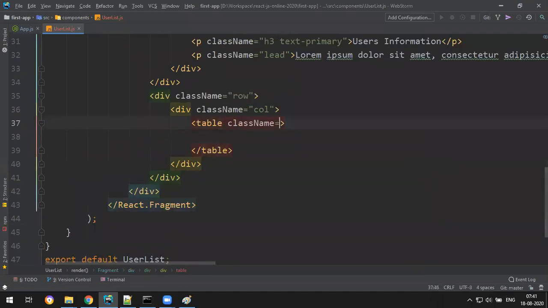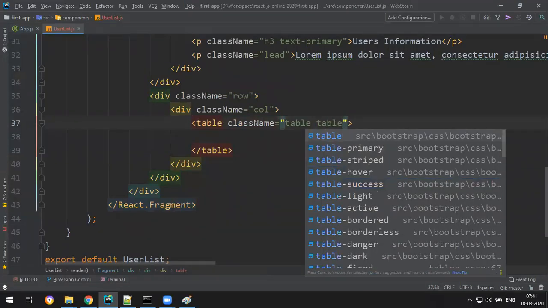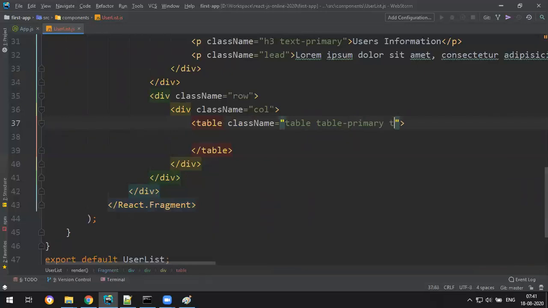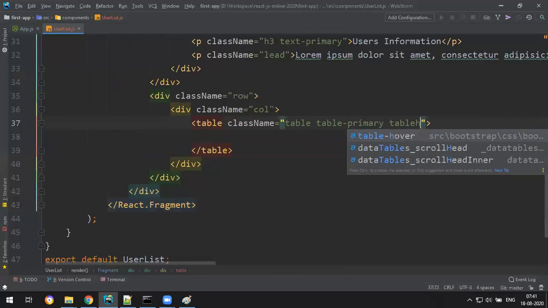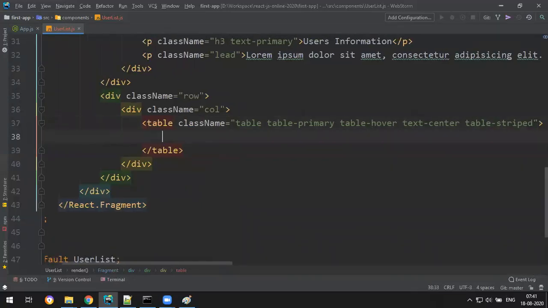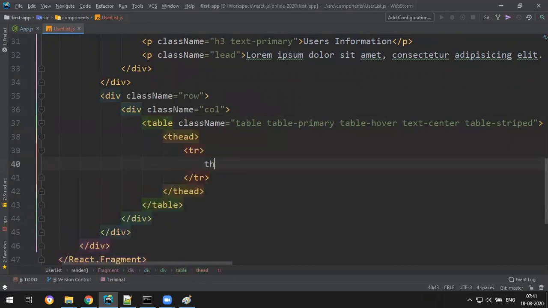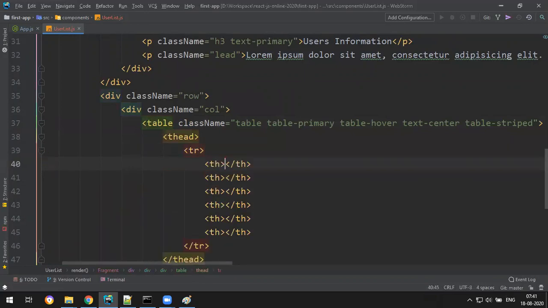We write classes table, table-primary, table-hover, text-center, table-striped, then thead and a table row with some th, total 6 th.